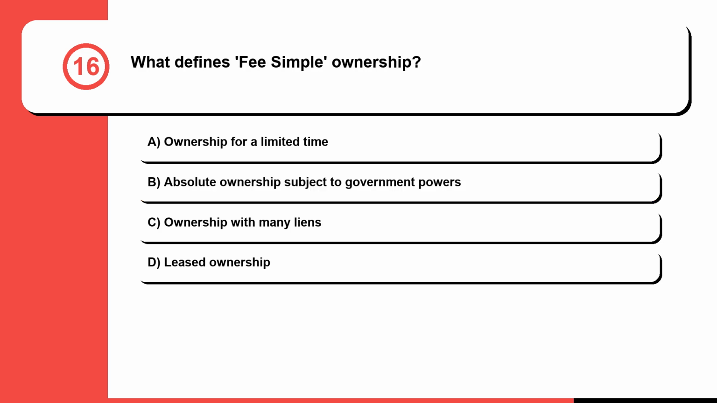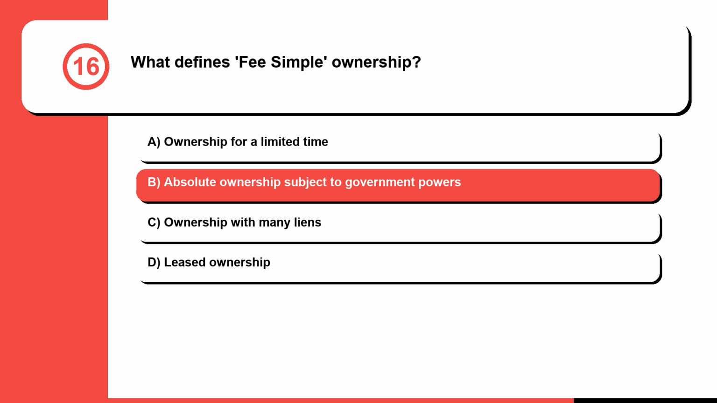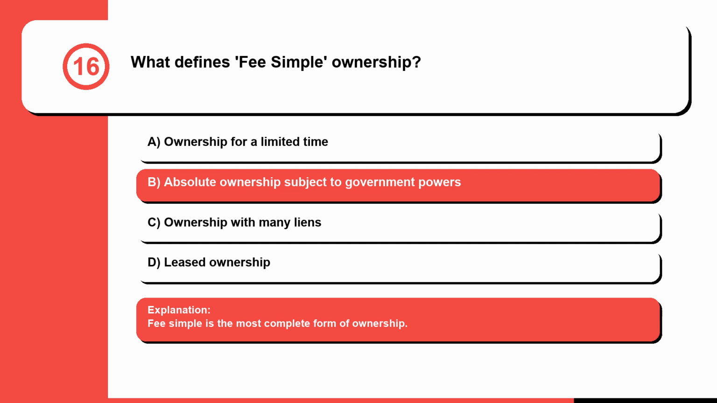Question 16. What defines fee simple ownership? A. Ownership for a limited time. B. Absolute ownership subject to government powers. C. Ownership with many liens. Or D. Leased ownership. The correct answer is B. Absolute ownership subject to government powers. Fee simple is the most complete form of ownership.